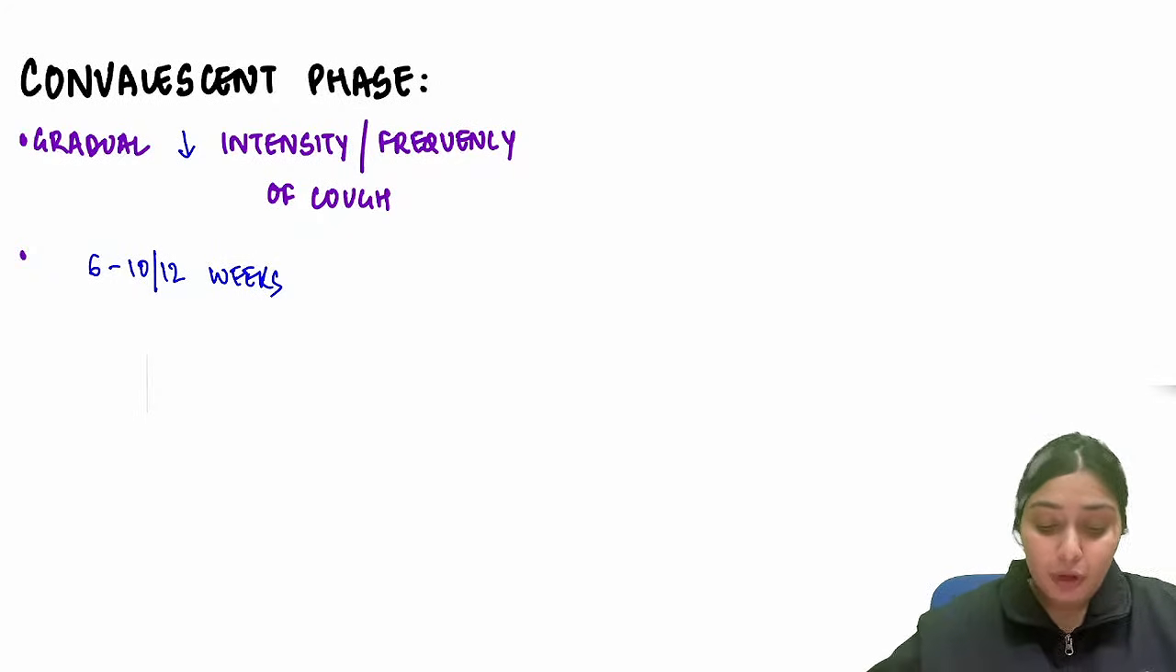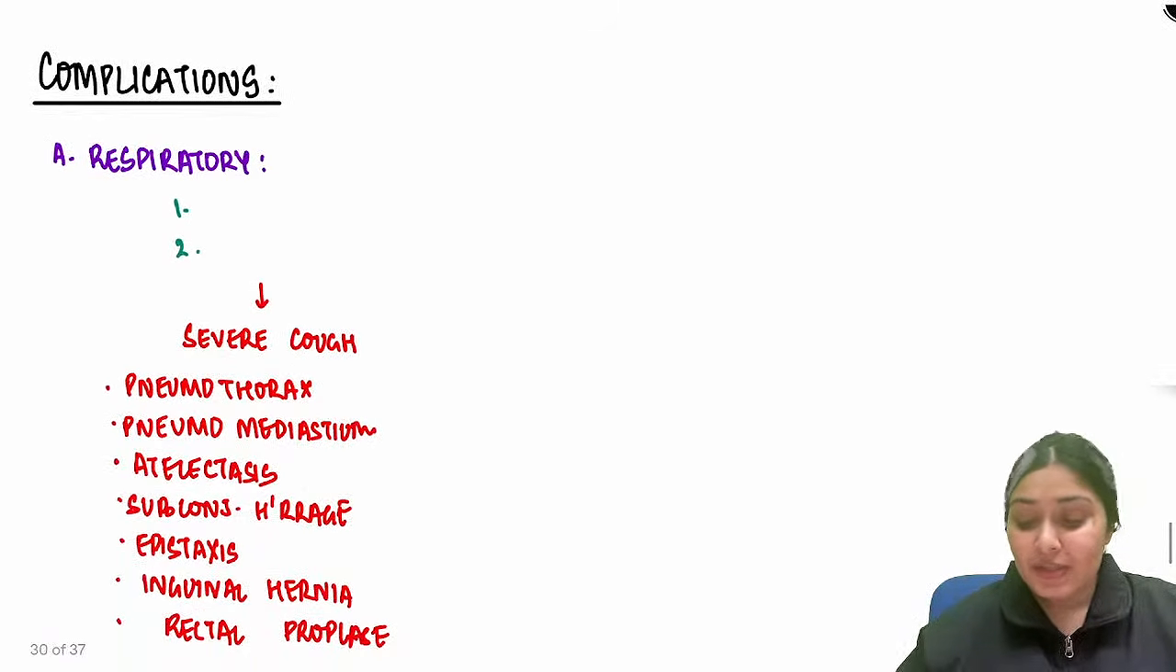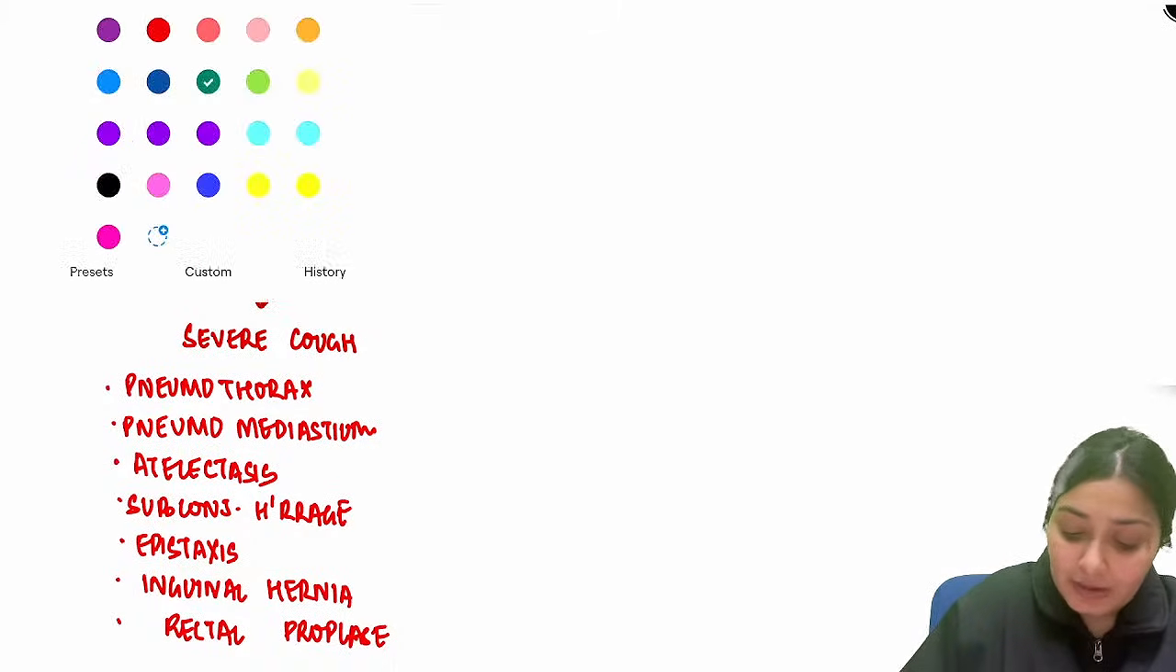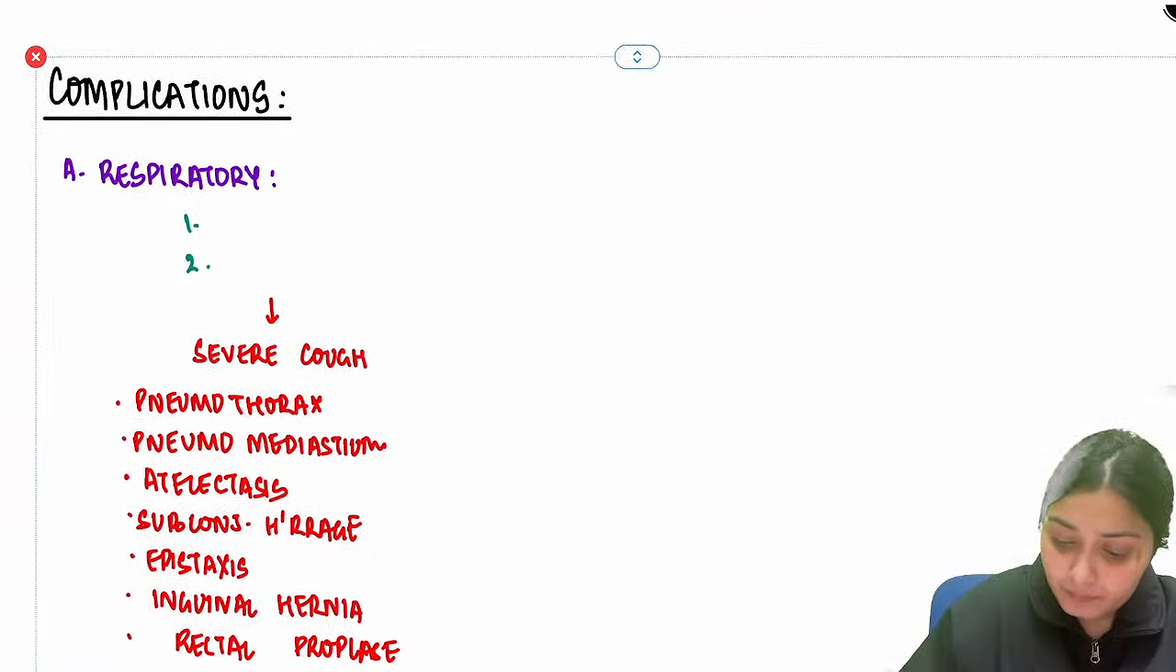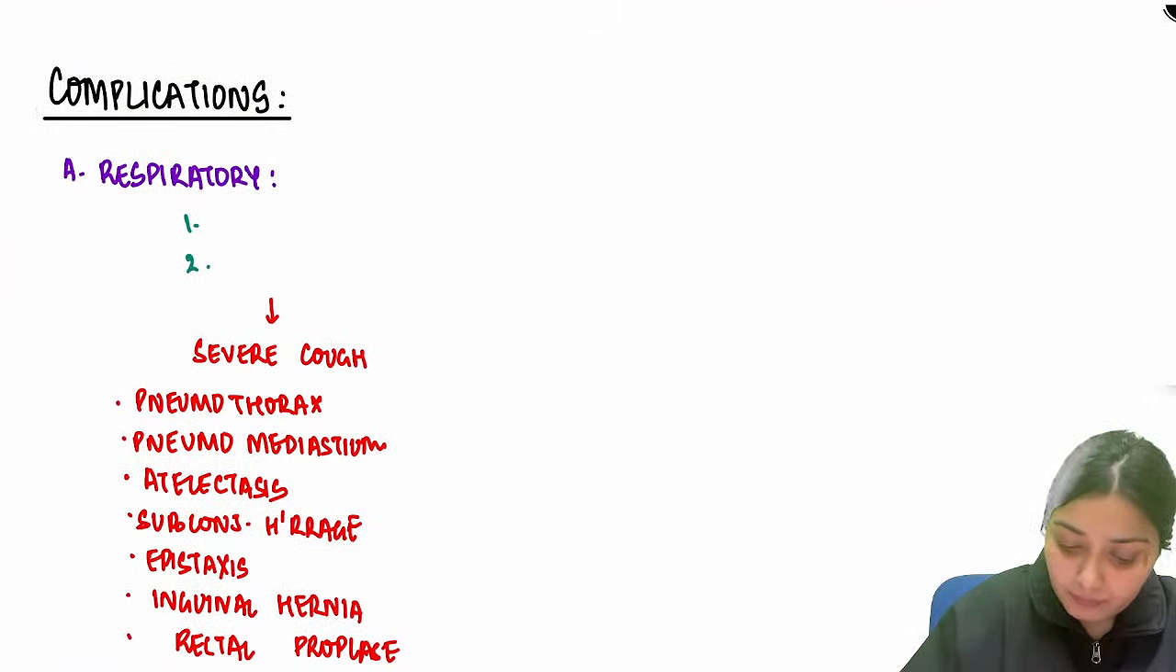Now let's move to the complications. What are the complications that are associated over here? The first complication is otitis media. So we see otitis media, and there can be pneumonia as well. So pneumonia with severe cough.